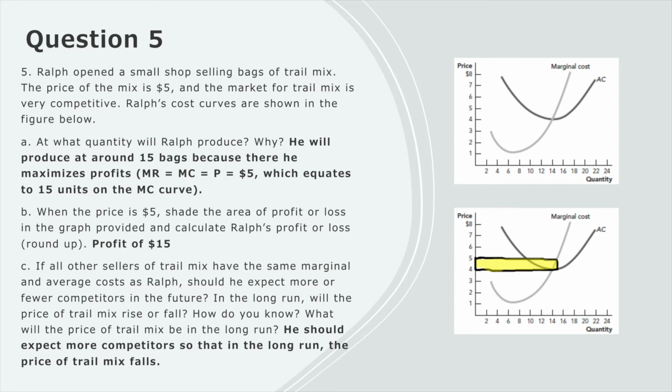So to do so, we make a rectangle from the price axis with the point at the intersection of $5 and the marginal cost curve, and straight down from there to the actual cost curve, which makes the profit equal to $15. And finally, because his price is above the actual cost curve, we can expect more competition in the future, lowering the price to about $4.